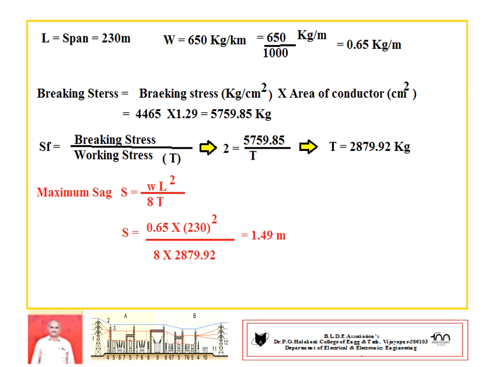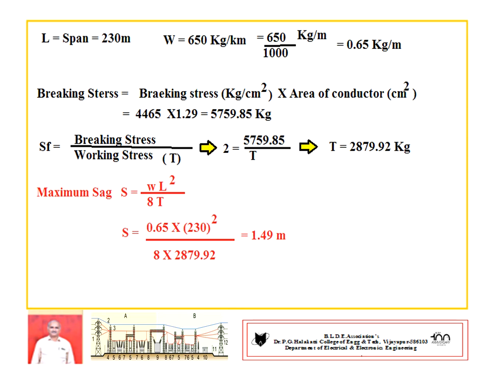Write down the given data. Weight is given in kg per kilometer. The standard is kg per meter, so you convert that, kilometer into meter. So we are getting 0.65 kg per meter. Length is 230 meters.